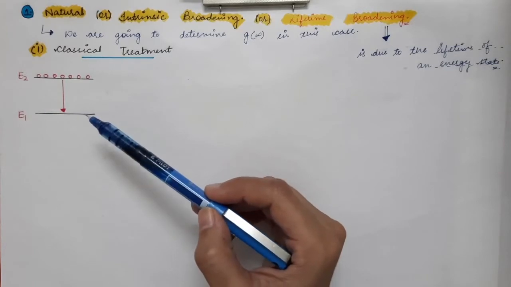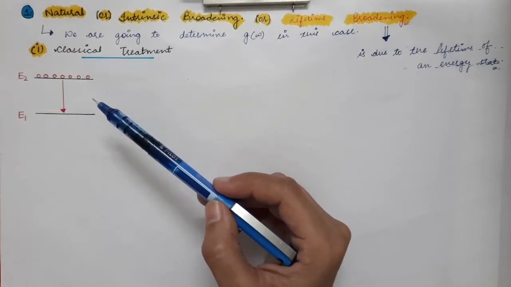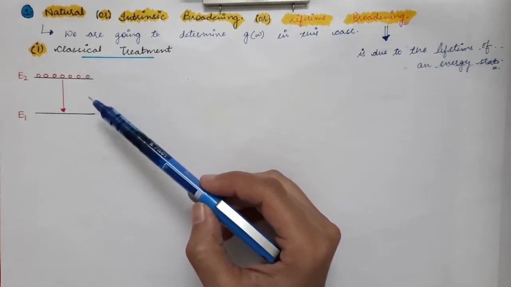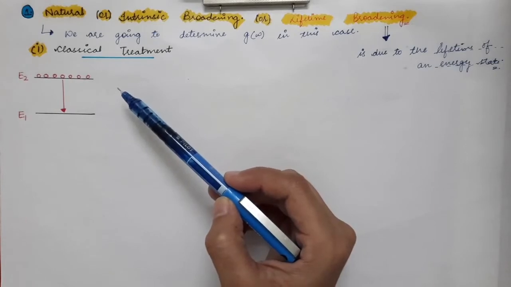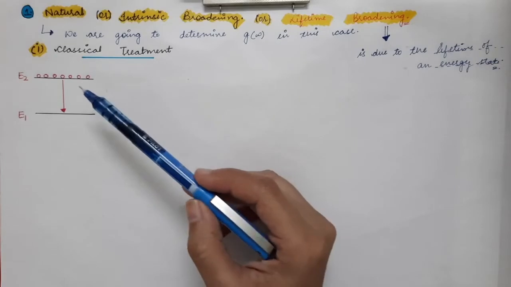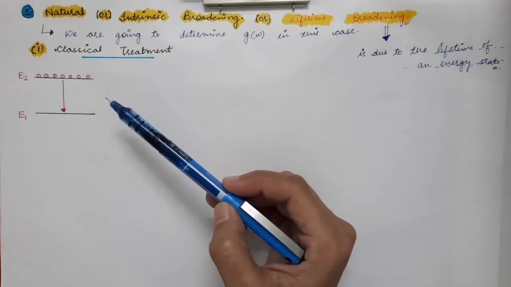But in actual fact, the transition can occur in two ways. First is the radiative transition, meaning the atoms go to the ground state by the emission of radiation, or photons. Or the transition can happen in another way, called the non-radiative transition.